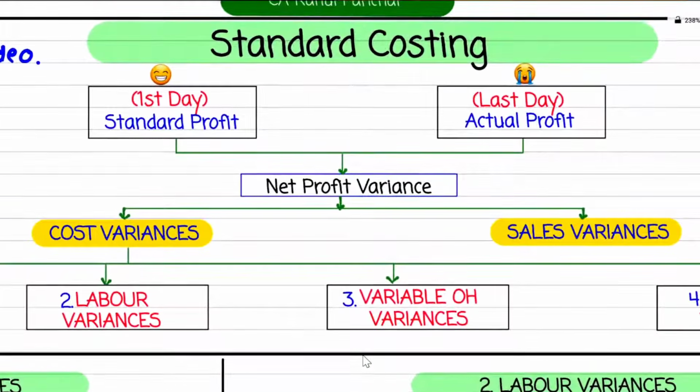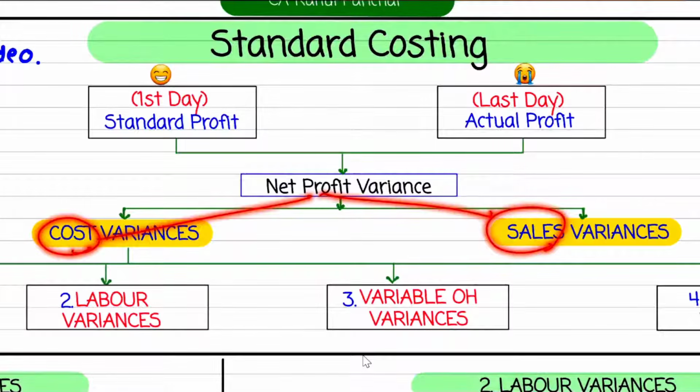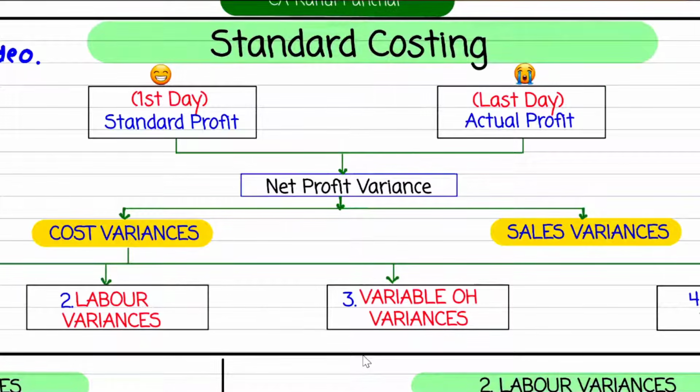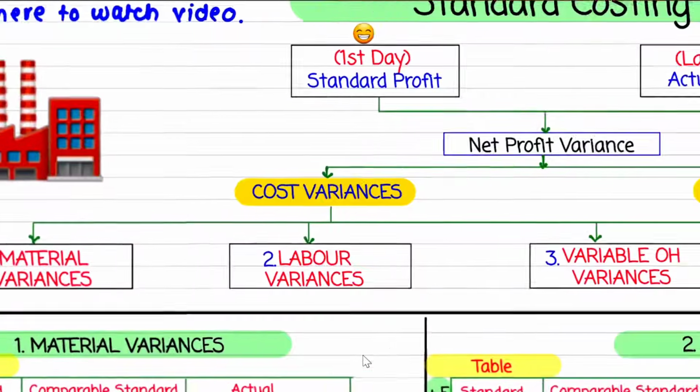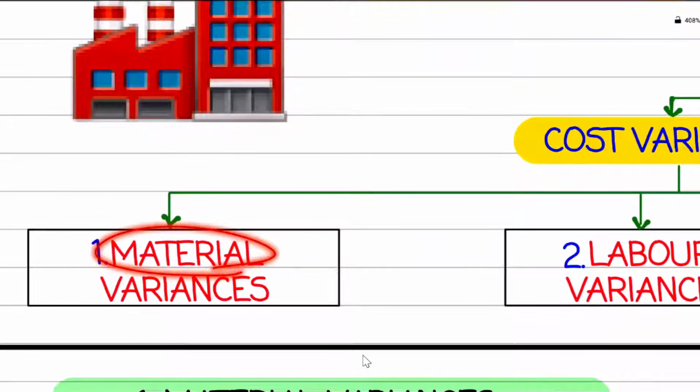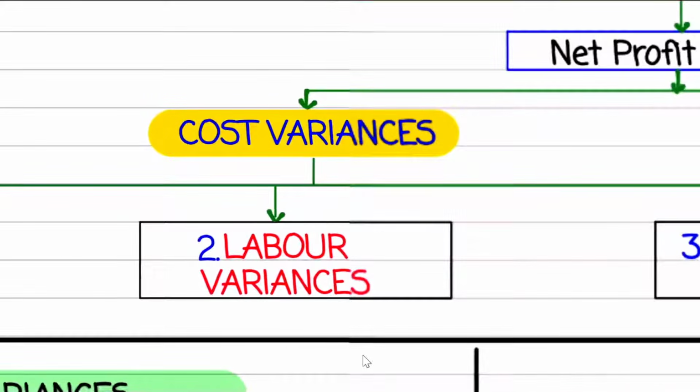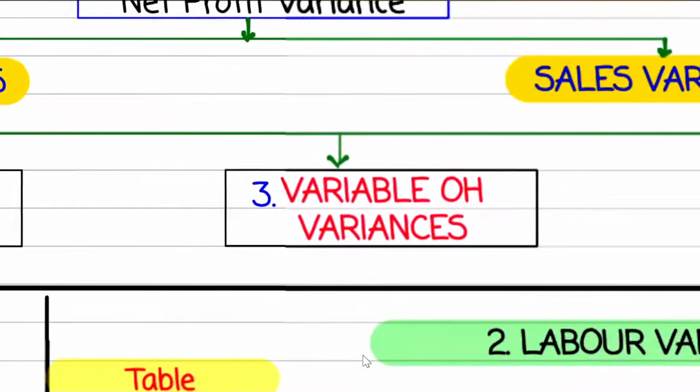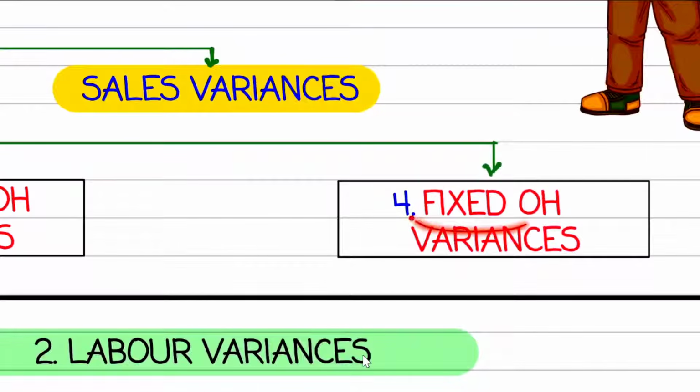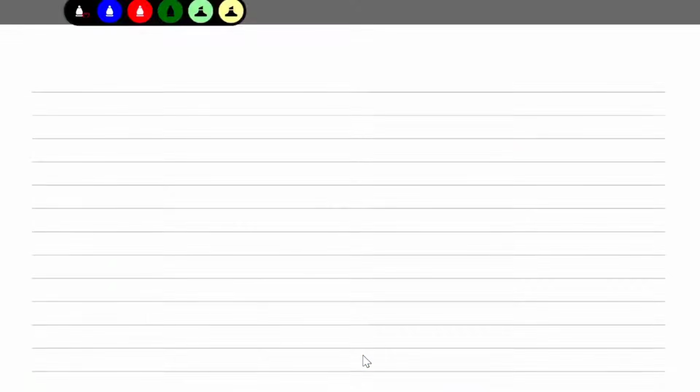Maybe you won't be able to see, that is manageable. One is cost variance and one is sales variance. What is there in your syllabus? You have the cost variances in your syllabus. Still, there was one question of budgetary control which had sales variance. But as of now, in standard costing, if you see this chapter, you have four variances in your syllabus. Either the difference can be because of change in material cost, or labor cost, or variable overhead, or fixed overheads.